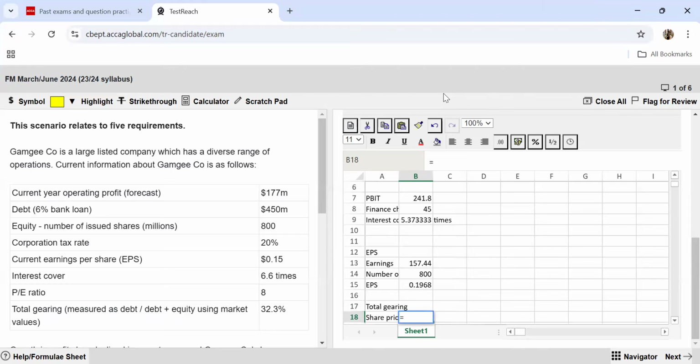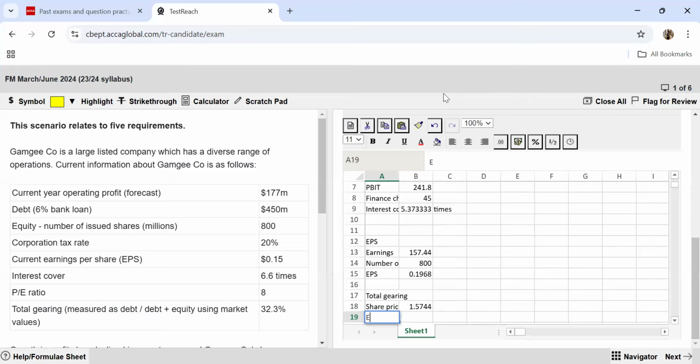It is given that the PE ratio of the company is 8. That means price upon earnings gives you 8. So if you want to find out the price, it will be 8, the ratio, multiplied by the earnings. So the ratio is 8, and if you multiply that by the earnings we have already calculated as 0.2, you're going to get 1.57 over here.